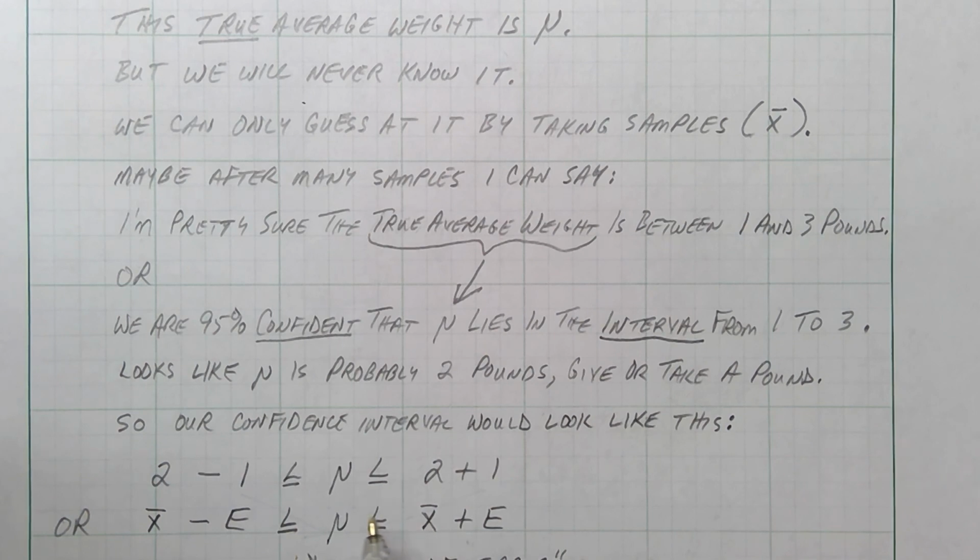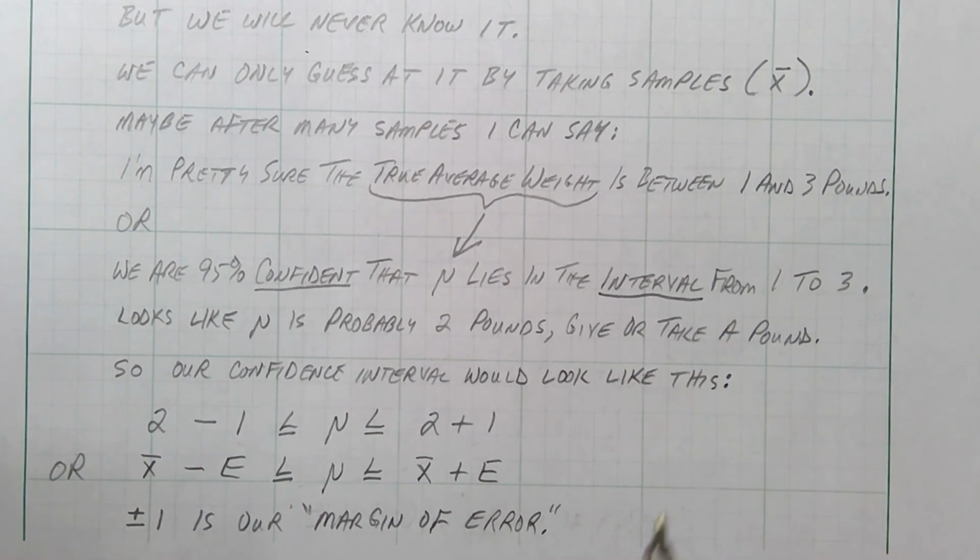We can look at our X bars and kind of guess what mu is, and we just need to give ourselves a little range, a little insurance, a little give or take. All right, that E right there, that 1 pound give or take that we did, that's called E for error, specifically called margin of error. So our margin of error is plus or minus 1. We think the average weight is 2 pounds, but give or take 1 pound, plus or minus a margin of error.